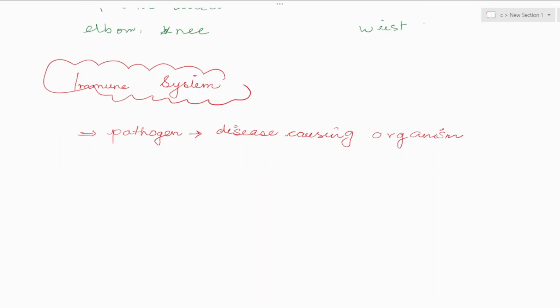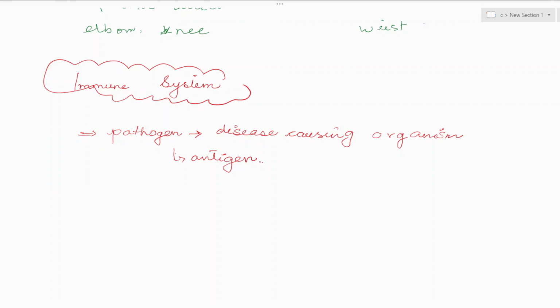There is a specific thing in the organism that can produce disease, and that specific molecule is called an antigen. These are the smaller parts of pathogens which can actually produce disease.